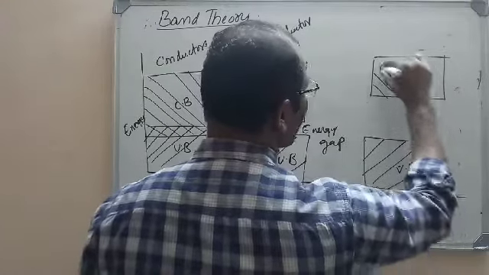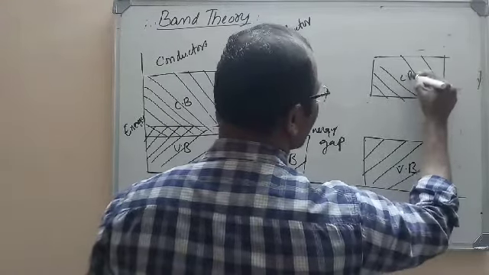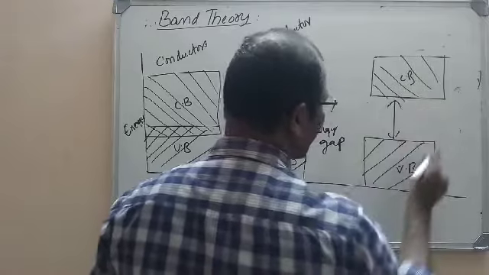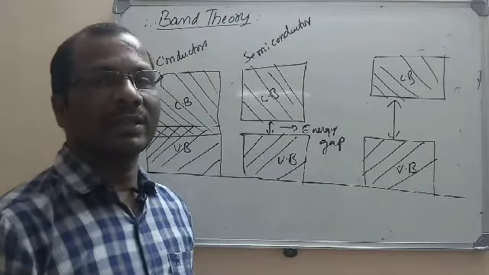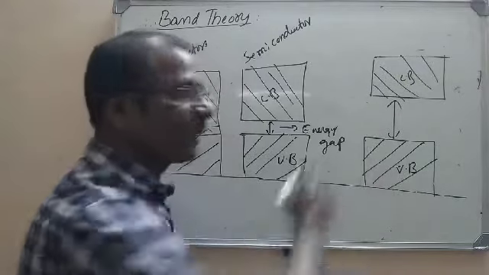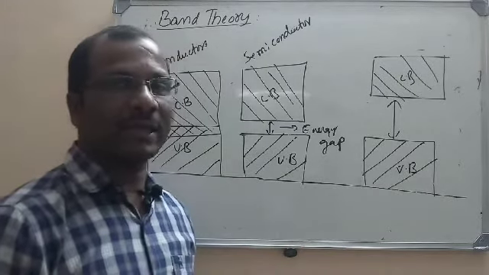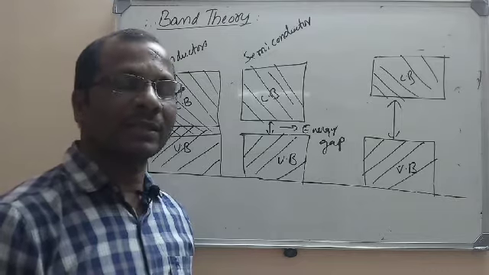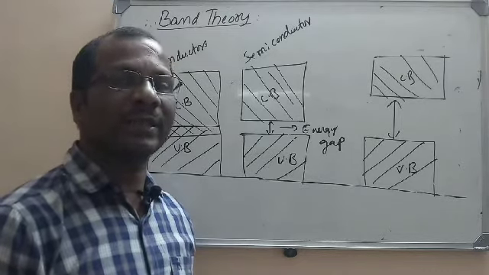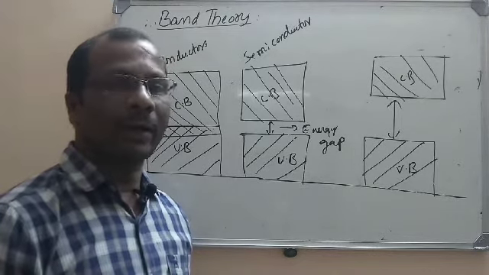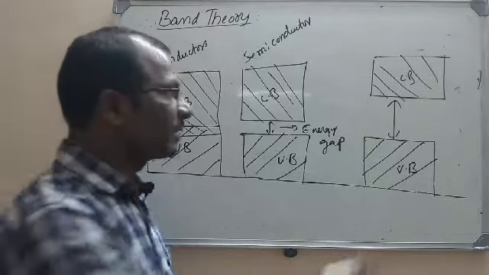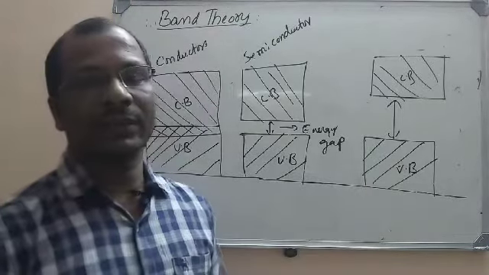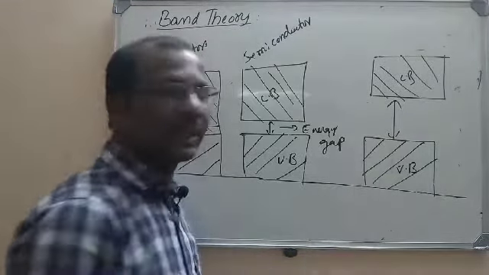You can see there is a large energy gap between the valency band and conduction band, so it is impossible to promote the electron from the valency band to the conduction band. Because the energy gap is so large, we cannot overcome that energy gap whatever temperature we raise, because this energy barrier is too large.